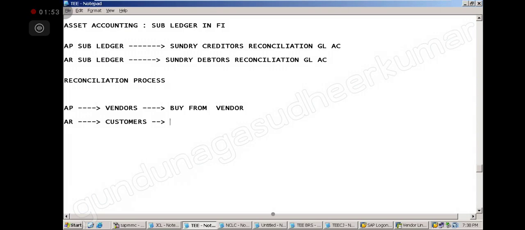Customers, what we do, we sell to customers. Correct? So vendors we will buy, customers we will sell. There is only one transaction that is happening here. We will not sell to vendors, no? We will not buy from customers, no? So with vendors, only one transaction, we will buy from them. With customers, only one transaction, we will sell to them.